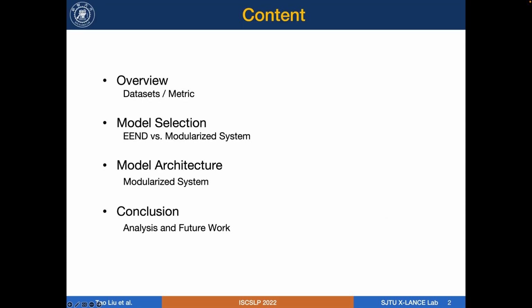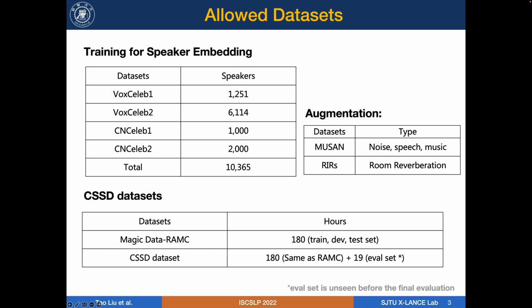This is the main content of our presentation. We will introduce our work from four aspects: overview, model selection, model architecture, and conclusion. The main content for each part is shown in the subtitle. In the first part of our presentation, we will briefly describe the dataset and the metric used in this challenge.